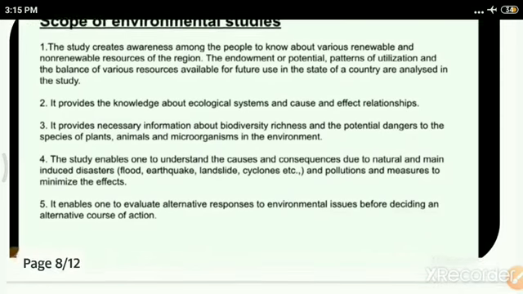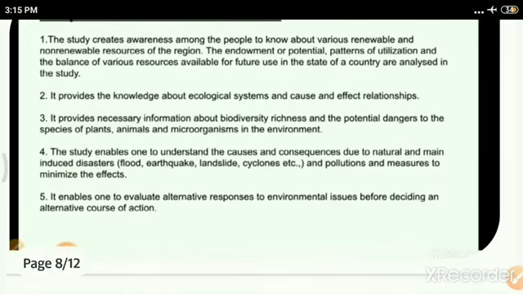It also studies and enables one to understand the causes and consequences of natural and man-made disasters, for example flood, earthquake, landslides, cyclones. This is the science which gives us an idea about how to mitigate these kinds of disasters.